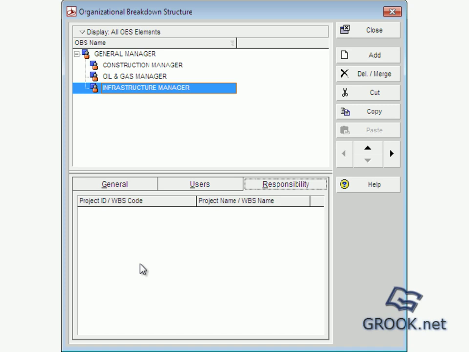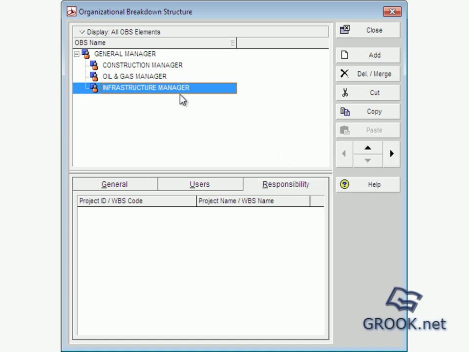So the OBS supports large projects which involve several project managers with different areas of responsibility. The OBS can be assigned to EBS nodes and also projects and WBS elements and risks, issues, also thresholds to specify responsibility.